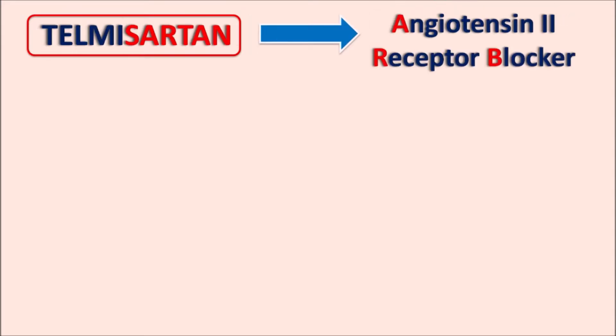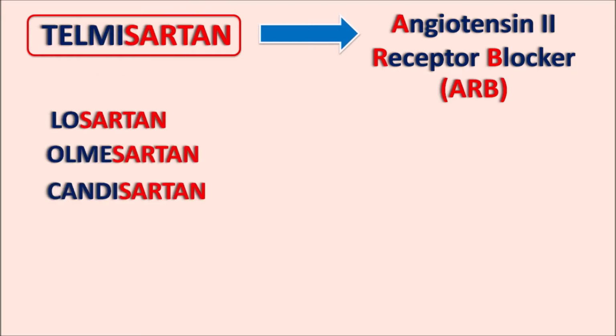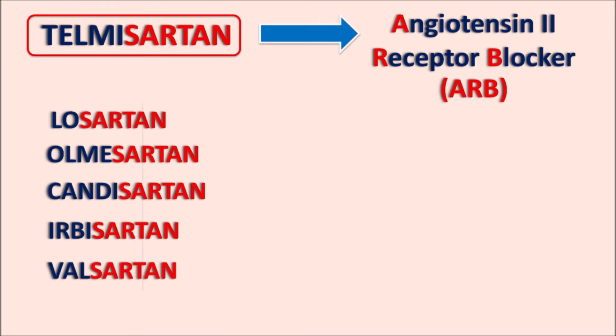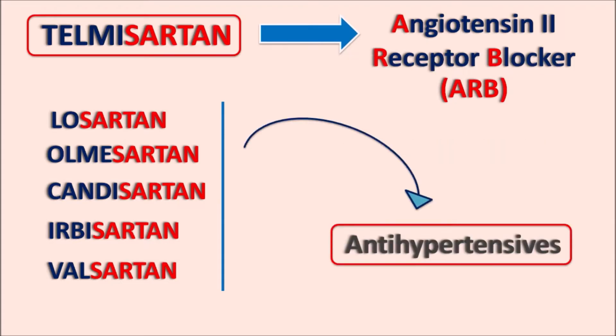What is this drug? The suffix sartan indicates this drug is an angiotensin II receptor blocker, commonly known as ARB. We have a few other drugs with a similar suffix like losartan, olmesartan, candesartan, irbesartan and valsartan. All these drugs are angiotensin receptor blockers. These drugs inhibit the angiotensin II activity, thereby they inhibit the renin-angiotensin system. That's why these drugs can be used as antihypertensives.